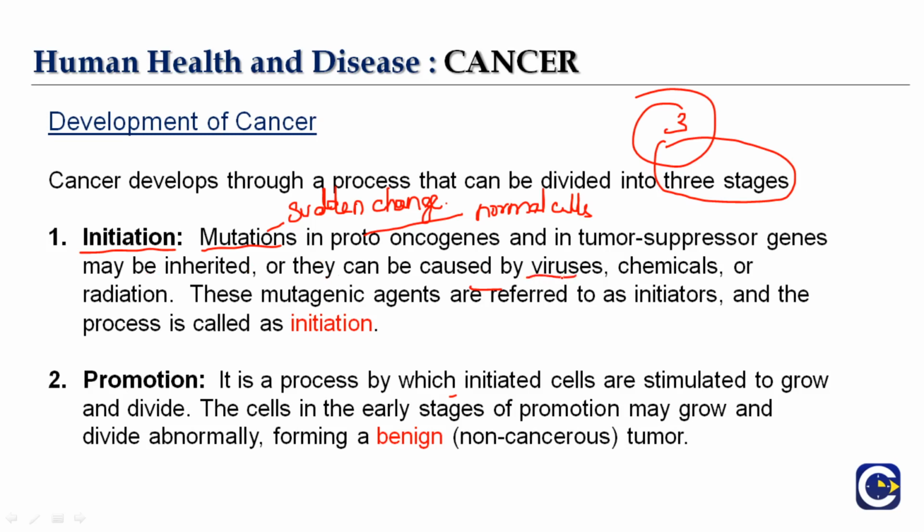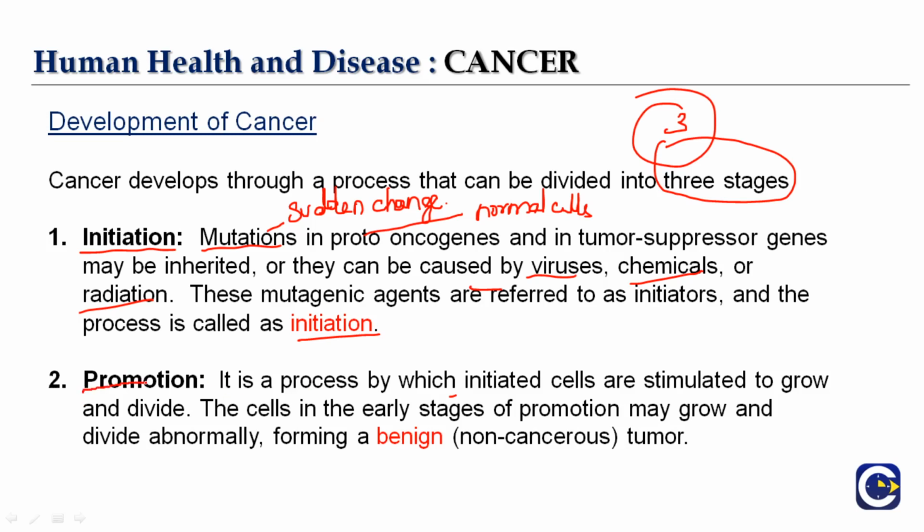As I already said, the factors like radiations, age, gender, all these factors seem to be triggering your proto-oncogenes to get converted into cellular oncogenes. Sometimes certain viruses, chemicals or radiations do this work. These mutagenic agents are referred to as initiators, and the process starts with initiation. That is why the process is called initiation. Now the proto-oncogene is initiated and triggered and is getting converted into cellular oncogene.